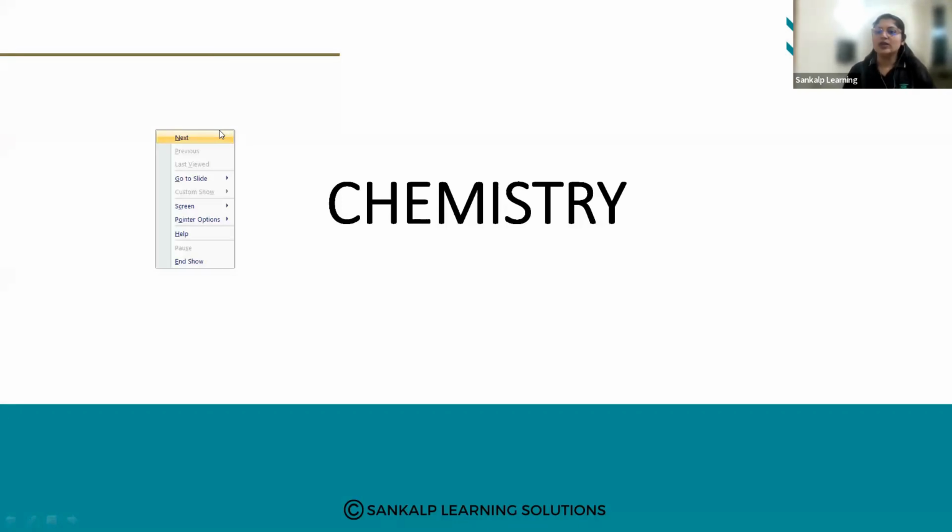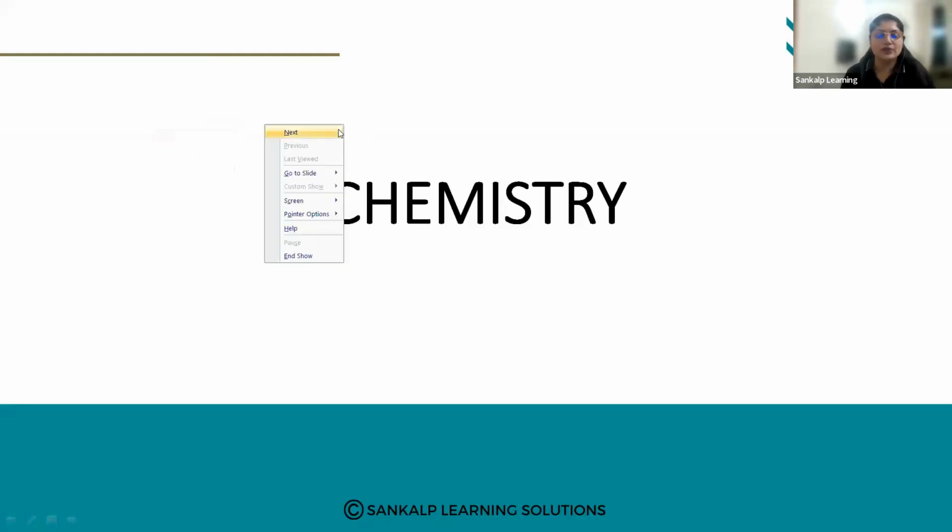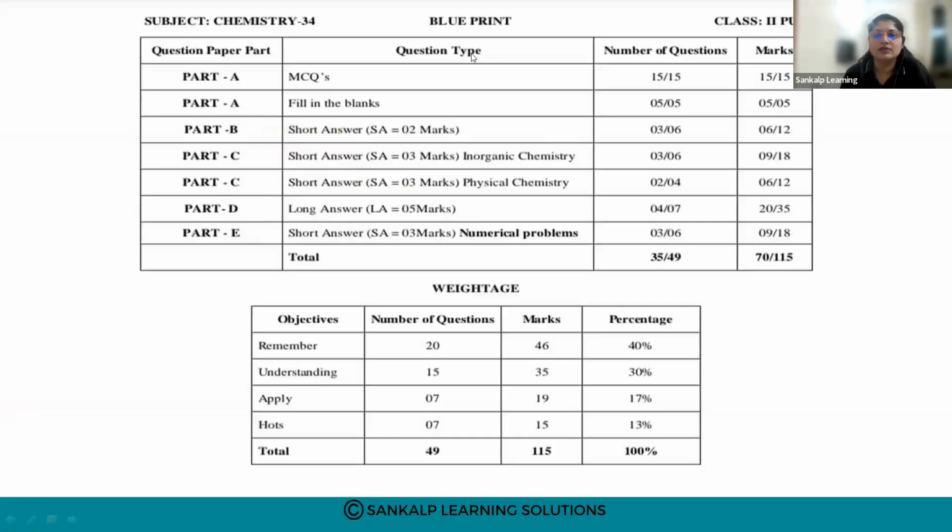As you know, the lessons are reduced. You have 10 chapters. We are going to go through the blueprint first. This is a blueprint released by the PU board, for PUC 2, PUC second year chemistry. This is the question paper pattern.